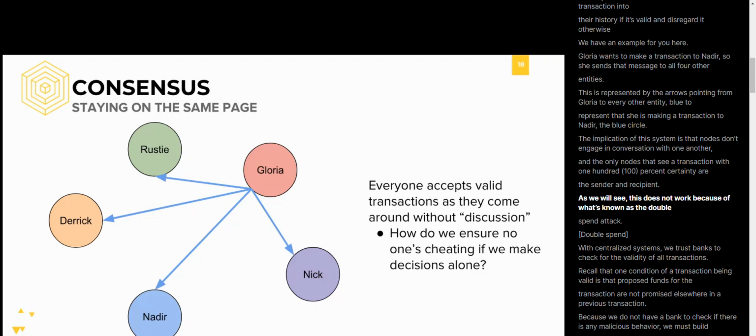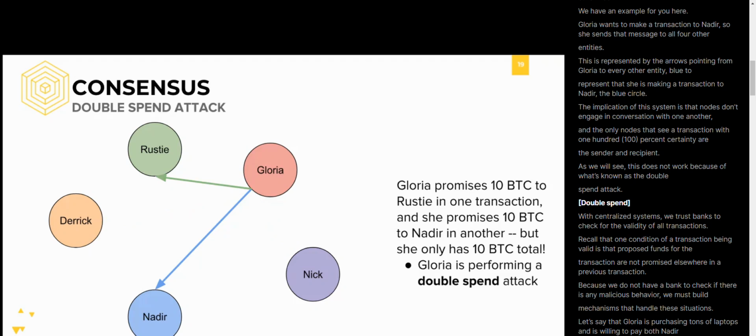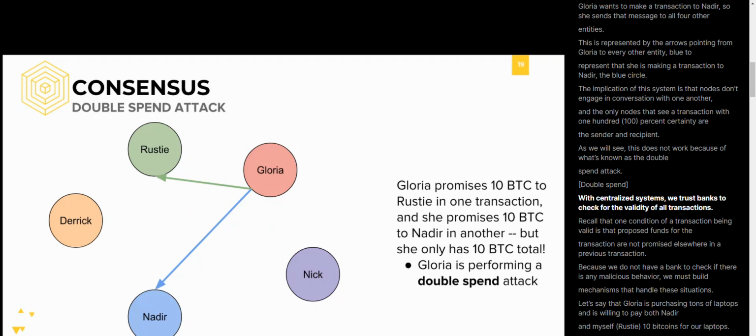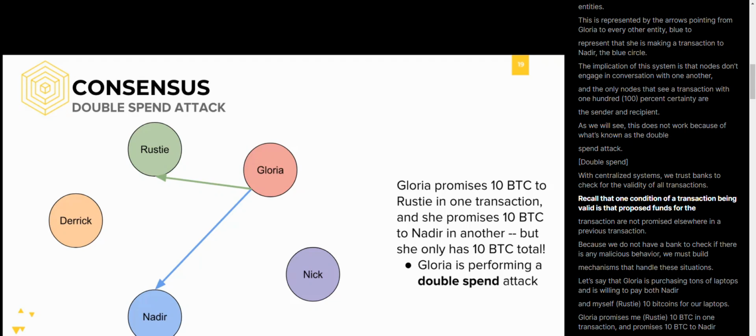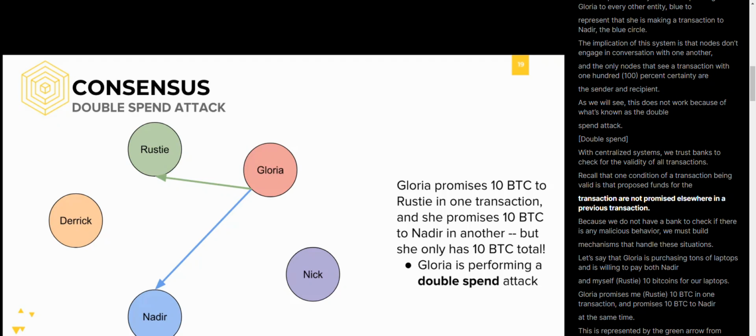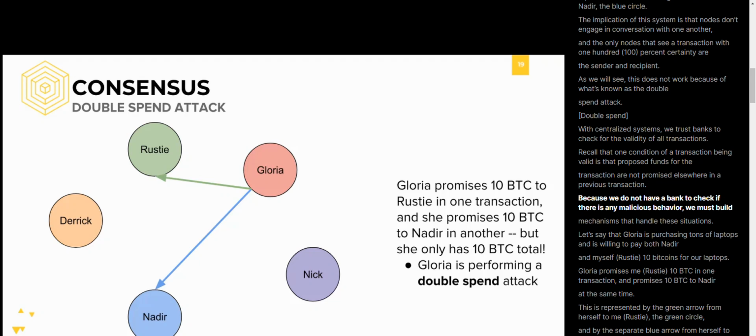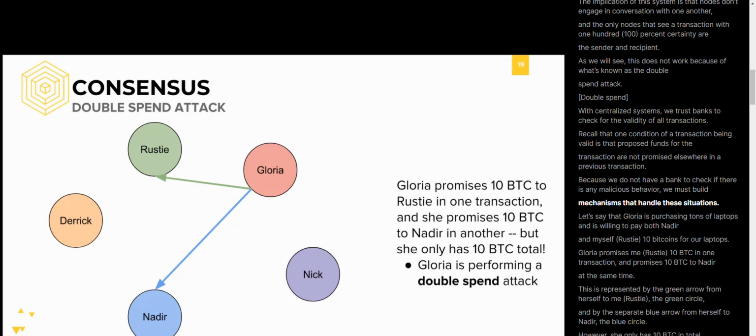As we will see, this does not work because of what's known as a double spend attack. With centralized systems, we trust banks to check for the validity of all transactions. Recall that one condition of a transaction being valid is that proposed funds for the transaction are not promised elsewhere in a previous transaction. Because we do not have a bank to check if there is any malicious behavior, we must build mechanisms that handle these situations.